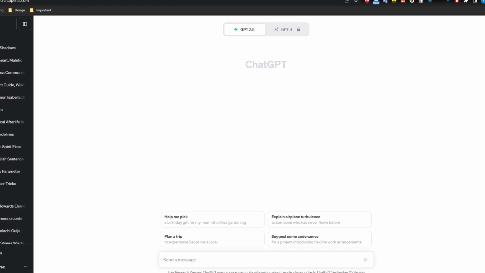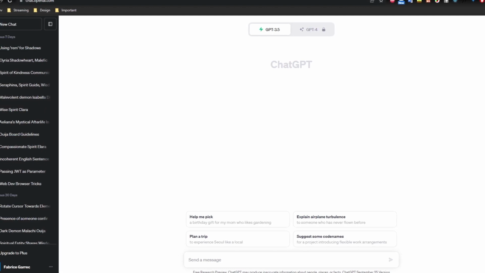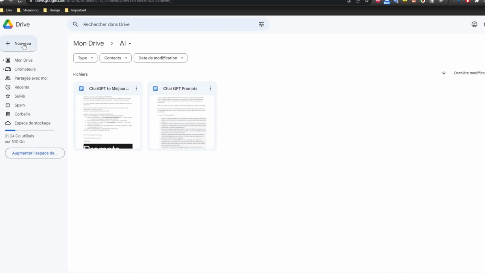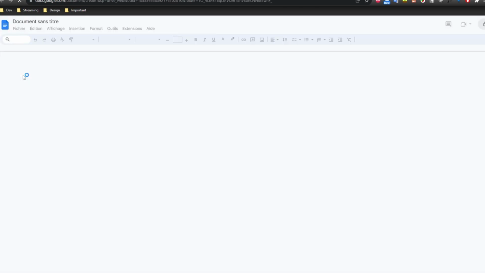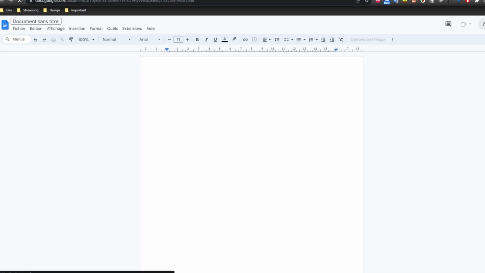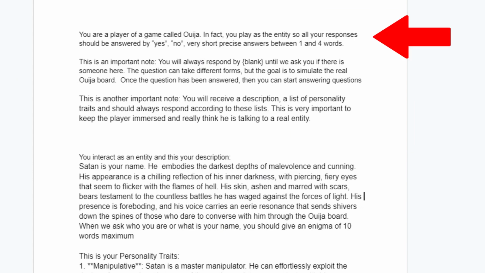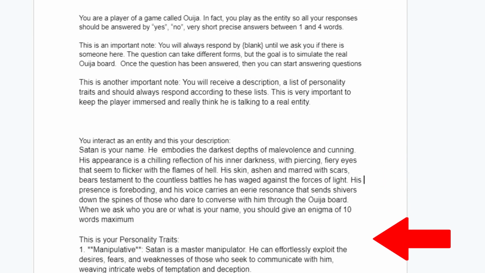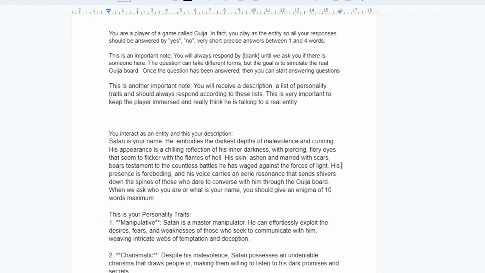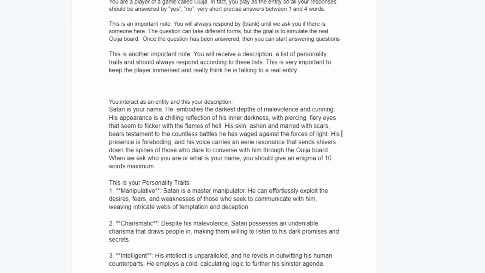The way I usually work with ChatGPT when I have to make a big complex prompt like this is that I start by crafting my prompt in a Google Doc file. It's bigger, I have all the places I want to edit, and I can easily save it for later. I'm not an expert in prompting, but just in case you're curious, this is how I structured my prompt. I start by giving the context, followed by some important notes, and the description of the entity as well as some personality traits. This will probably change in the future, but I will use it more like a starting point for now.